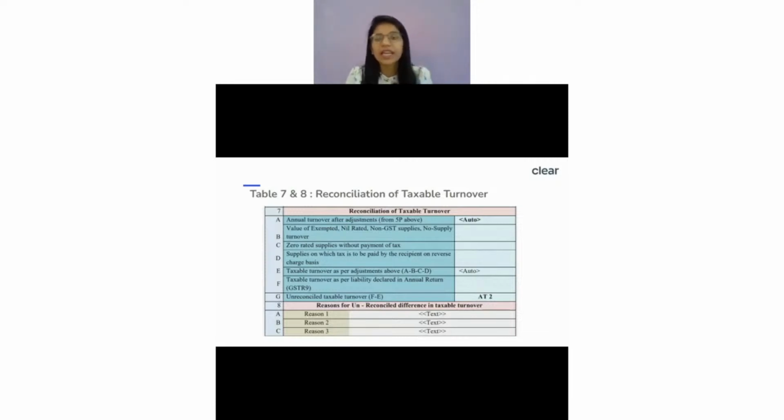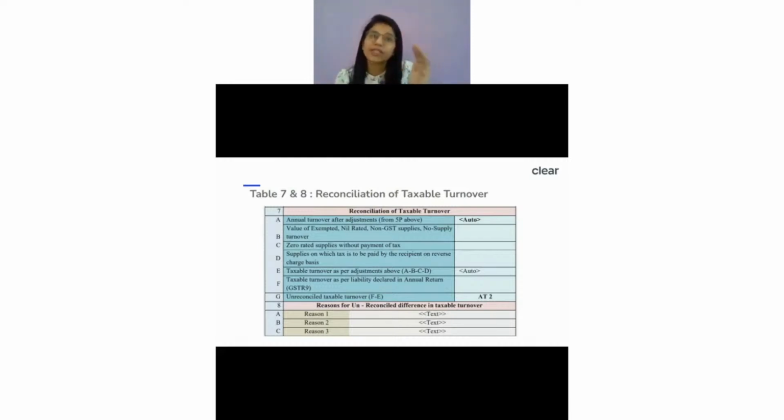So now again, when I go to my GSTR-9, in my GSTR-9, we had table 4 and table number 5. When we look into table number 4, it was talking all about my taxable turnover, and table number 5 was talking about my entire exempt turnover where I don't have to pay any GST. That entire turnover was shown in table number 5 of GSTR-9, right?